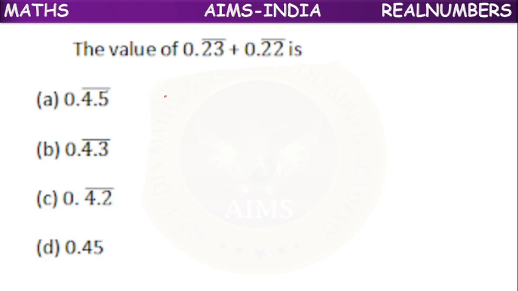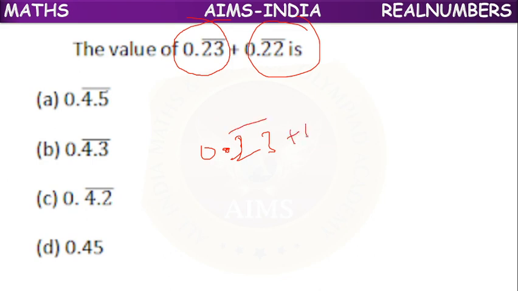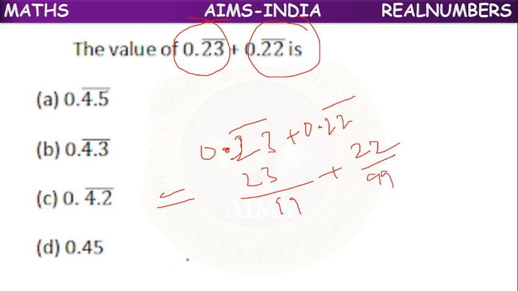Okay. Next, the value of 0.23 bar plus 0.22 bar. How to represent? Both are pure decimals. 23 by 99 plus 22 by 99.